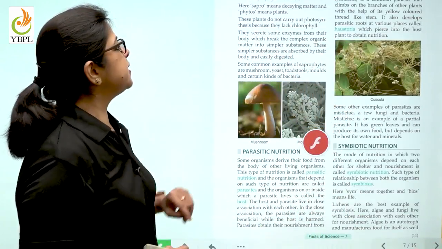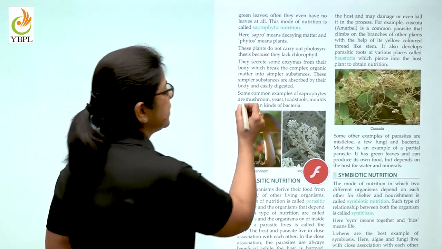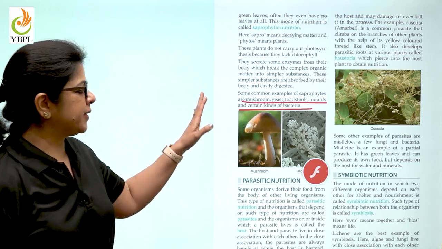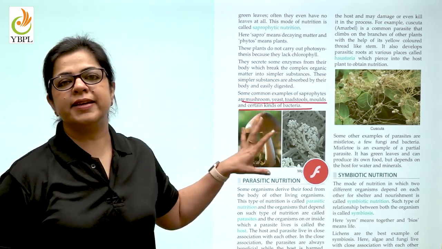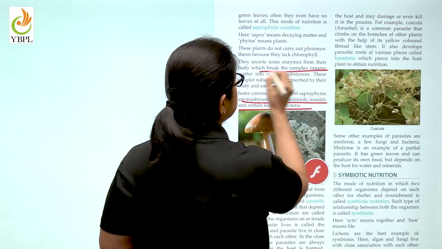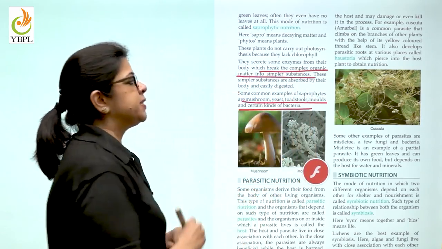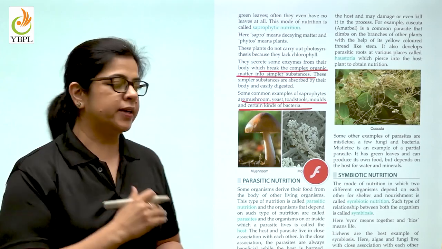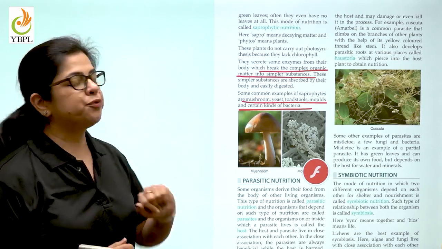Saprophytes, for example, are mushrooms, yeast, toadstool, moths and certain kinds of bacteria. When they feed on the dead decaying organism, what do they exactly do? They break the complex organic matter into simpler substances that can be easily digested by the body. So, this was saprophytic mode.